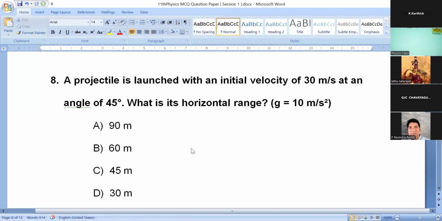There is an equation for that horizontal range in the projectile motion topic. So think about that. Time is up.